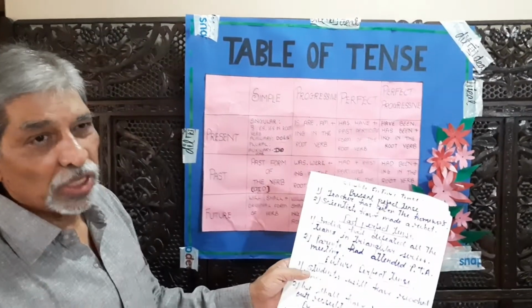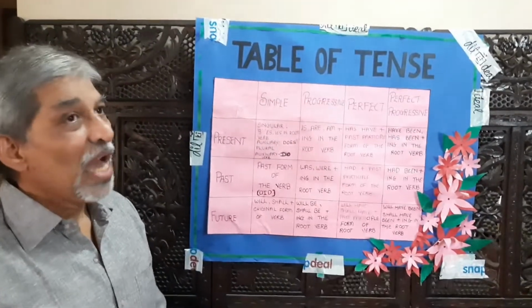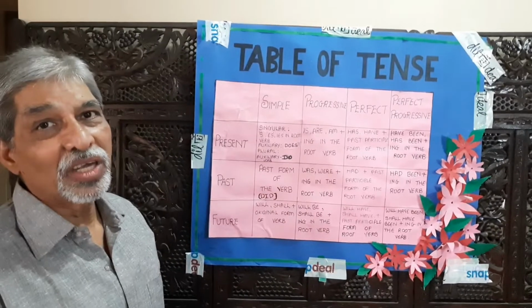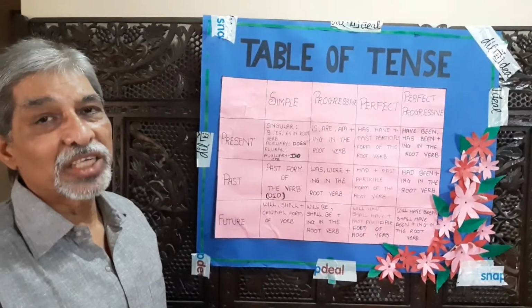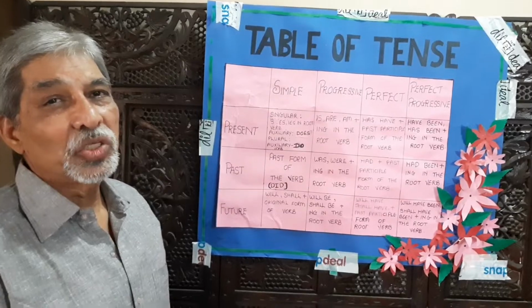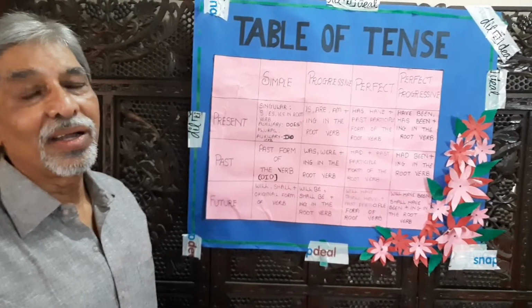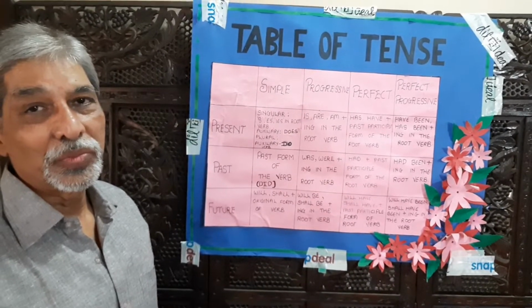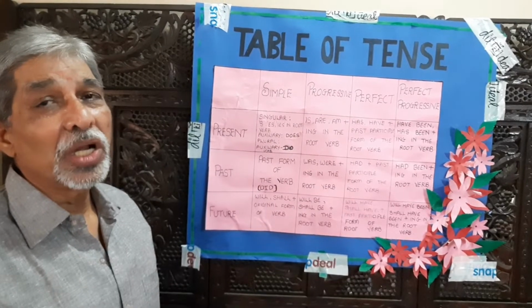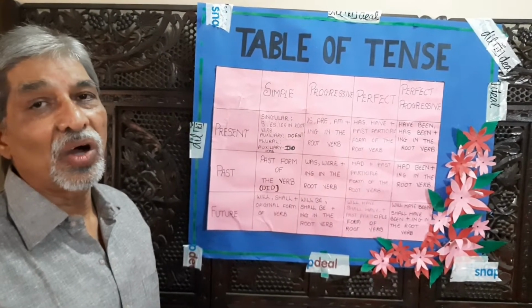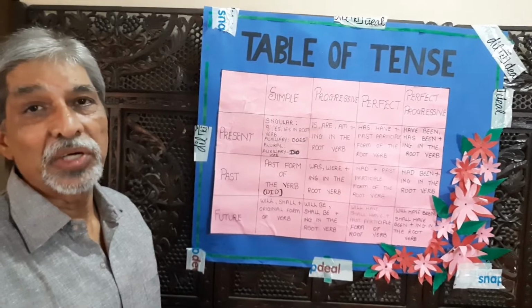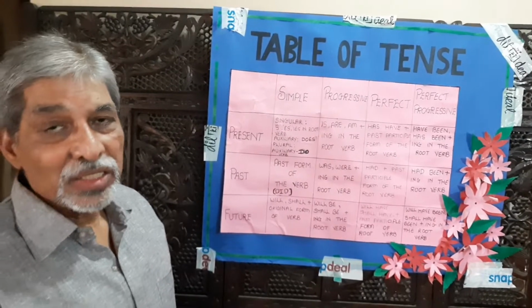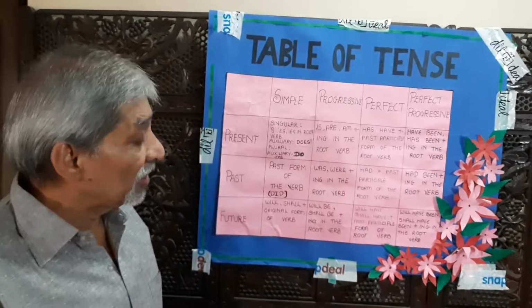Take some more sentences. We had purchased a new car last month. Prime Minister had declared lockdown. Agriculture Minister had given a lot of facilities to the farmers. Like this, we can make many more sentences.